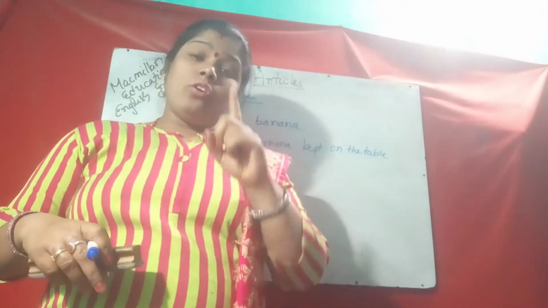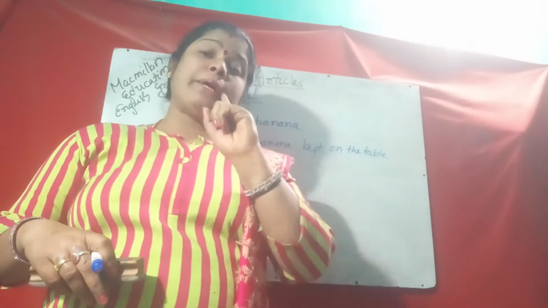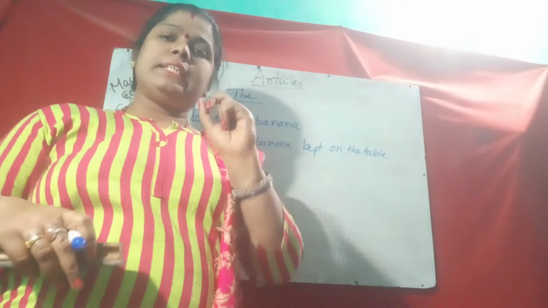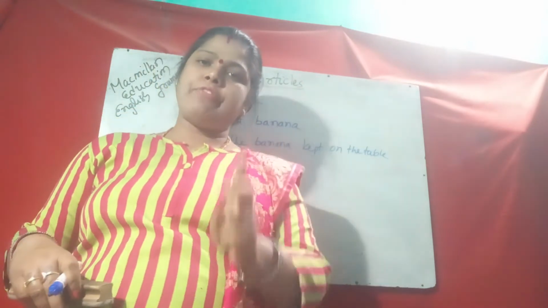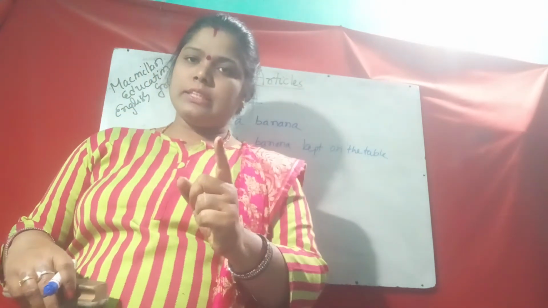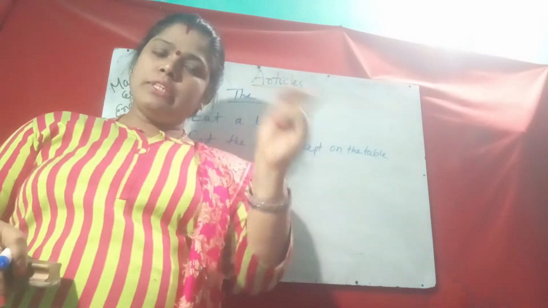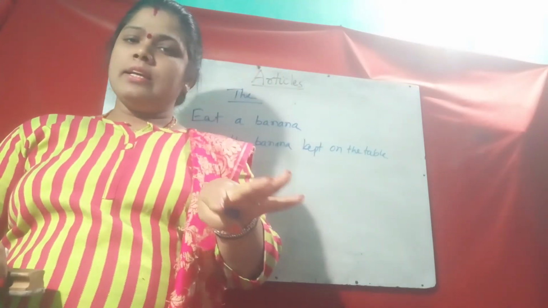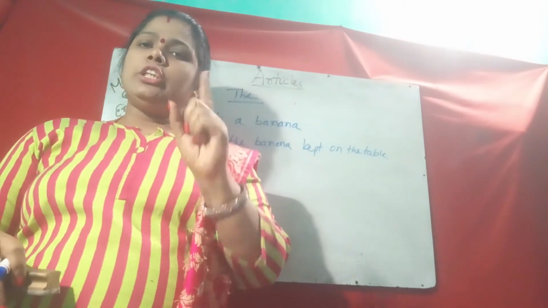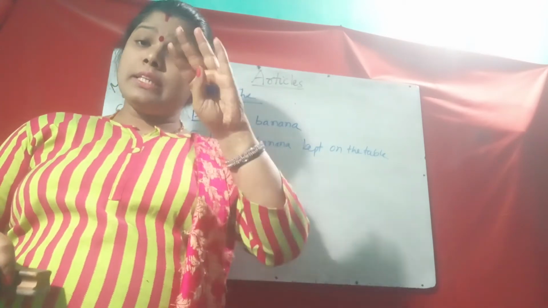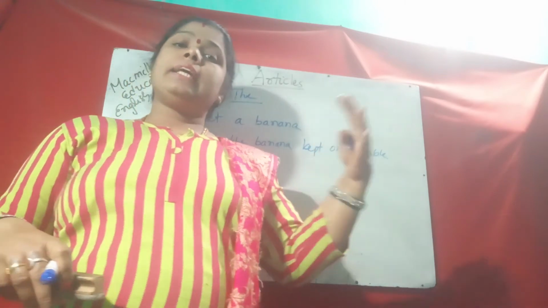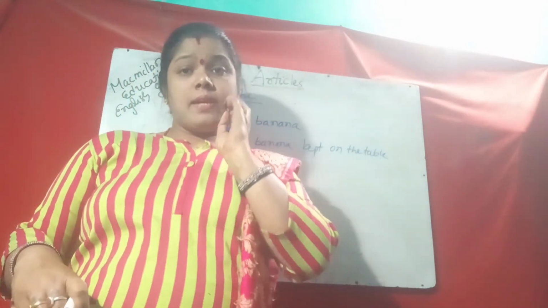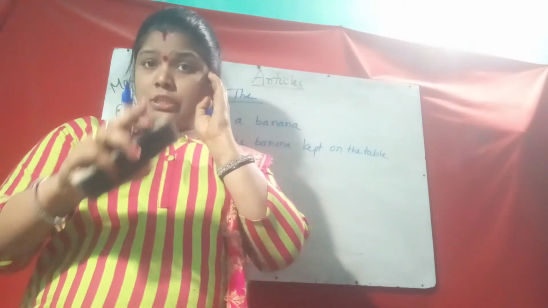Eat the banana kept on the table. "The" means a particular banana which is on the table; you have to eat that. That means it is particular, it is definite. So you have been instructed to eat the banana which is kept on the table, जो table के ऊपर है. Which is on the table, you eat that particular banana. So it is definite. Eat a banana means you just go and eat a banana wherever it is. So it is not definite or particularized.